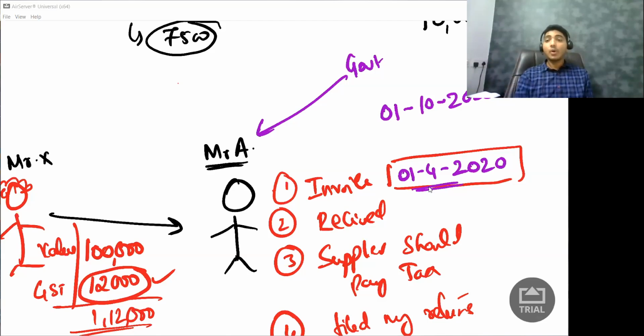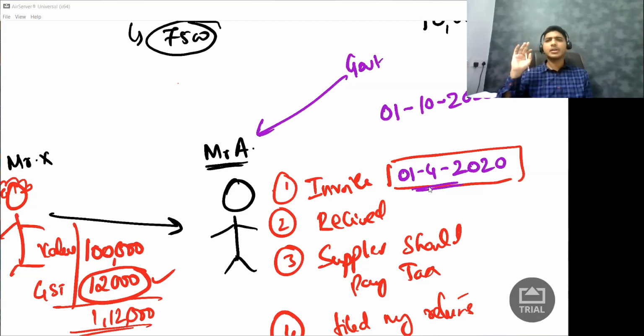No. What if a student says that I paid 12,000 rupees to him? I paid only 12,000 rupees to him as tax, but I did not pay 1 lakh rupees. So what will happen then? So government says, no. You have to pay both towards value and towards GST. Only then you can claim the benefit. If you just pay tax, you can still not claim the benefit. Examination point, not very relevant, this particular point.